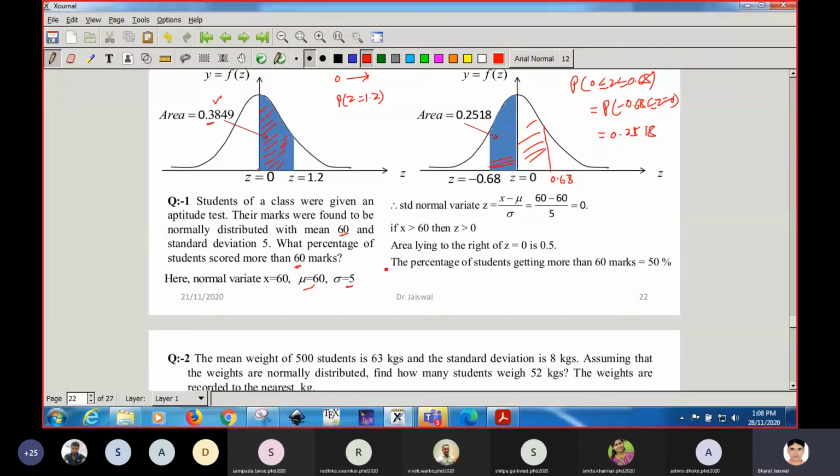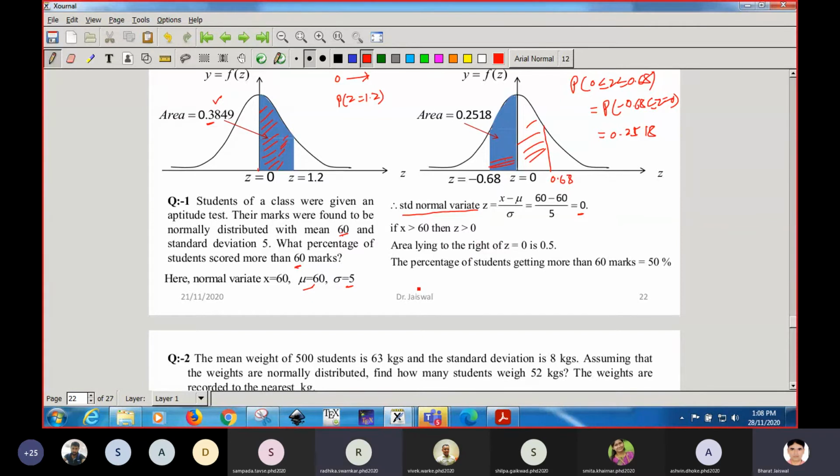Now the standard normal variate z is given by x minus mu upon sigma. If you put all those values, you get z equal to 0. So if we are saying x is more than 60, it means z is more than 0. Getting, students?